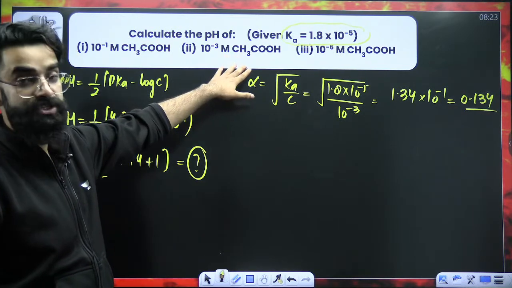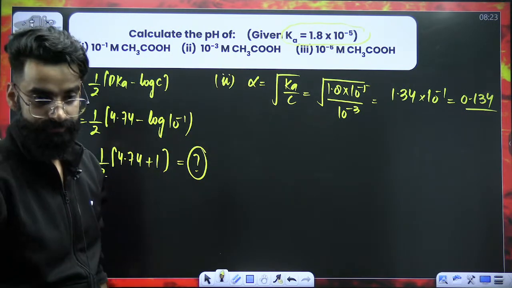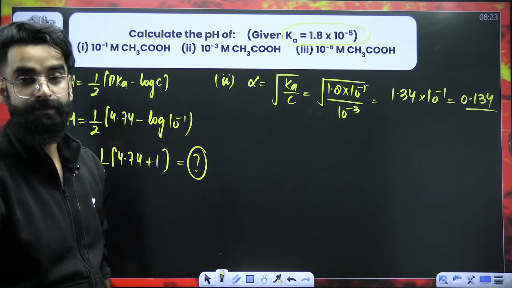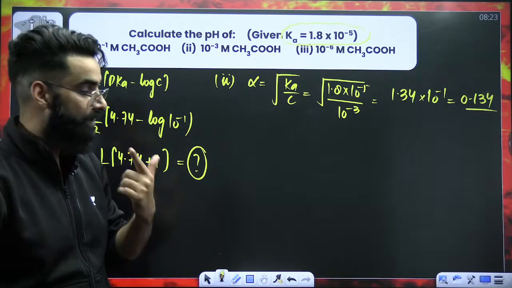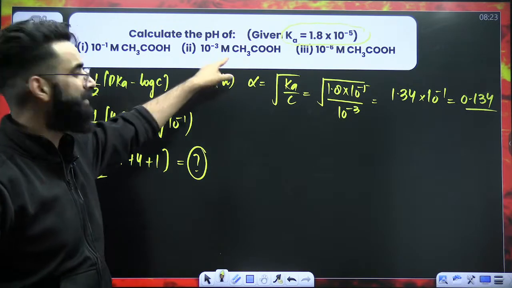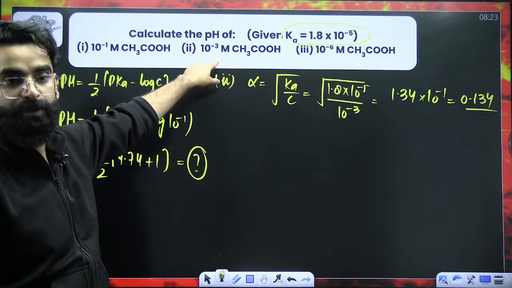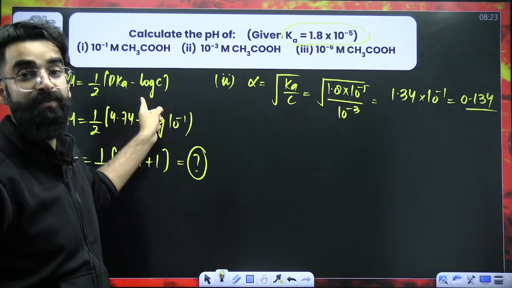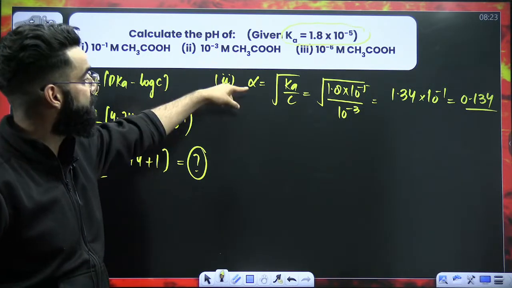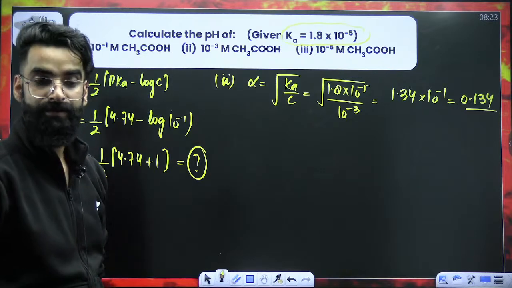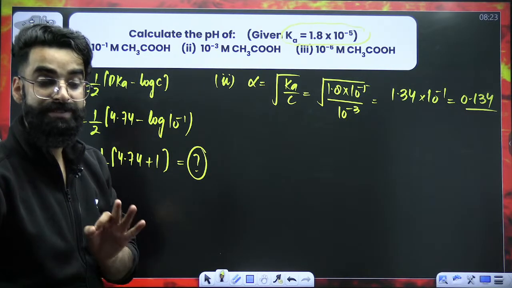In order to solve this question, you have to use the general approach, my dear student. You won't be using this formula for the second part of the question. This formula is only valid when alpha is less than 0.05. Here alpha is not less than 0.05, right? So you'll be using the general procedure.